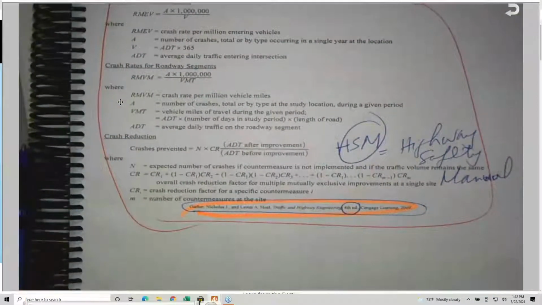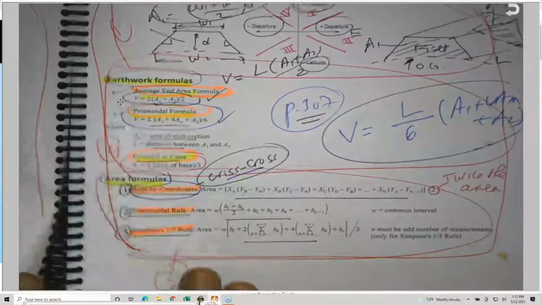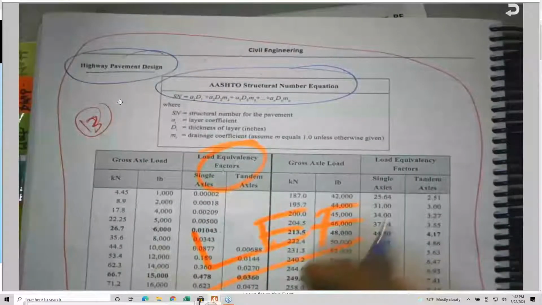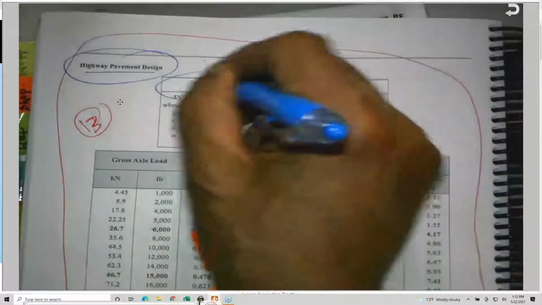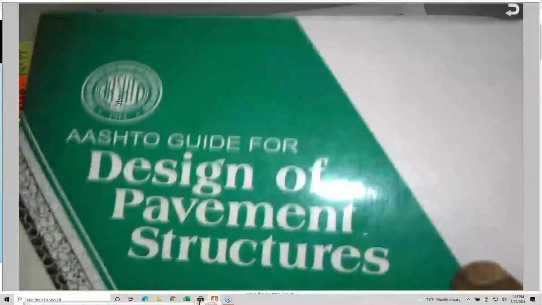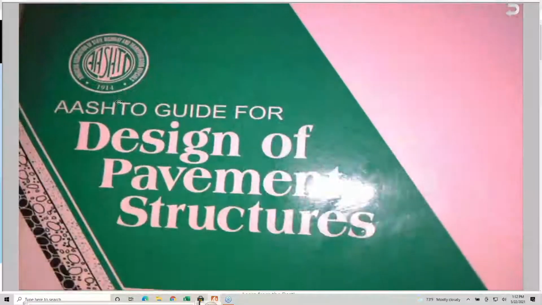And finally, the last section of the transportation is talking about the highway pavement design. They picked it from AASHTO, also the AASHTO Green Book of pavement design. Let me see if I have it handy here. Yes, here it is. This is Design of Pavement Structure, AASHTO.